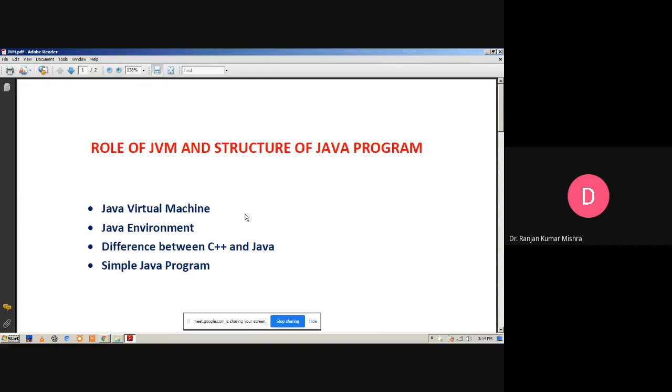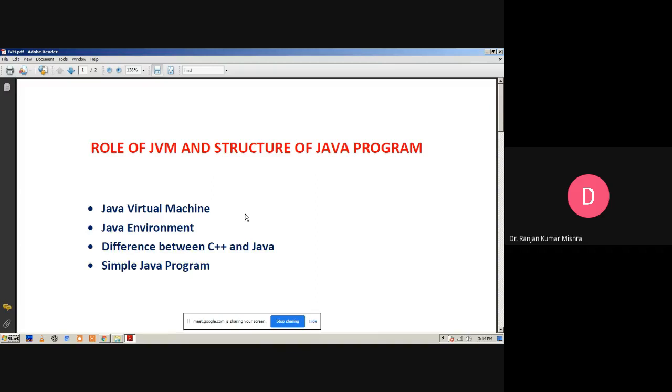Now we discuss the Java Development Kit, also known as the JDK. The JDK comes with a set of tools that are used for developing and running Java programs. It includes the Applet Viewer, which is generally used to run applet programs. Javac is the Java compiler; when we have to compile our source code, we use javac, as we will see in the coming session.